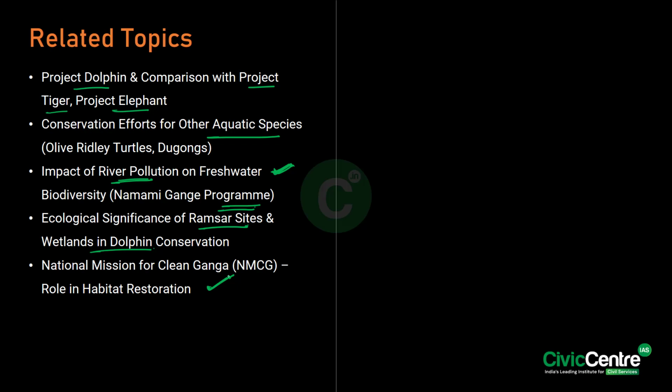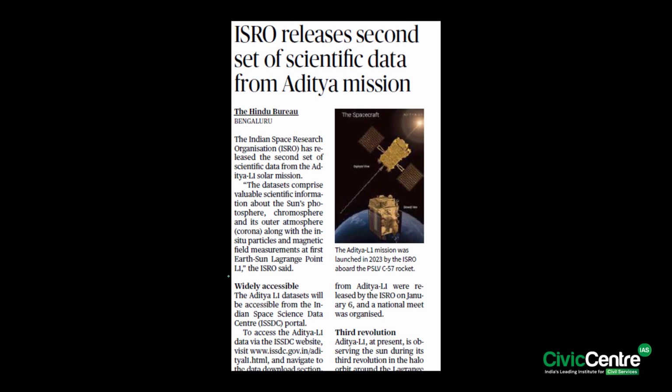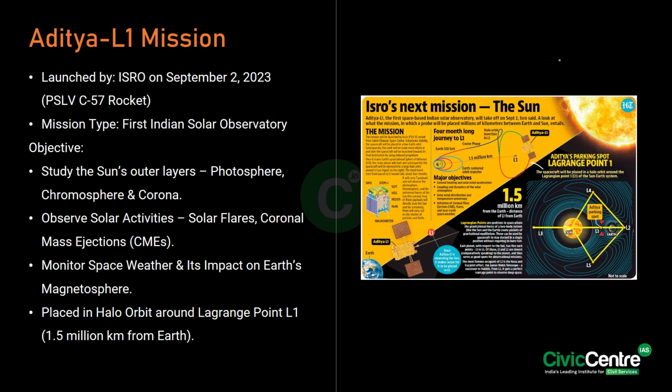And moving on to the third article, which says that ISRO, the Indian Space Research Organisation, has released a second set of scientific data from the Aditya-L1 solar mission. So in this context, we'll talk briefly about the Aditya-L1 mission and briefly touch upon the concept of the Lagrange point, right? So what is this Aditya-L1 mission about?